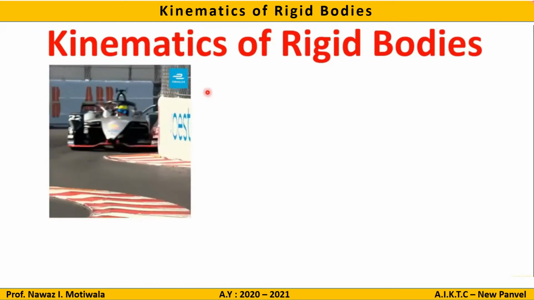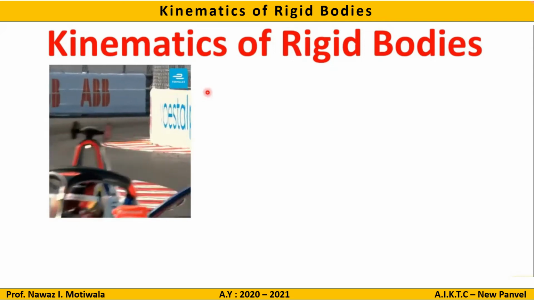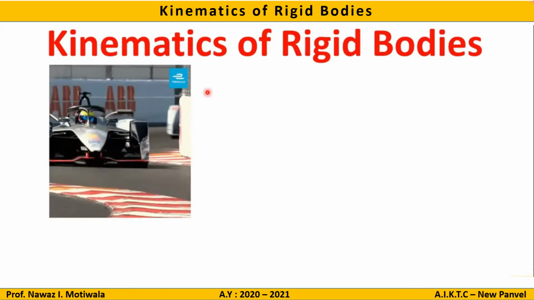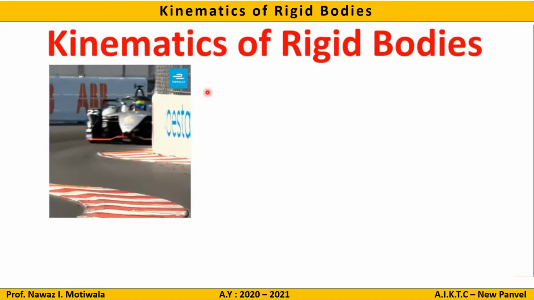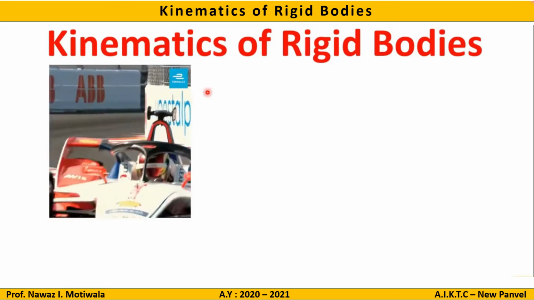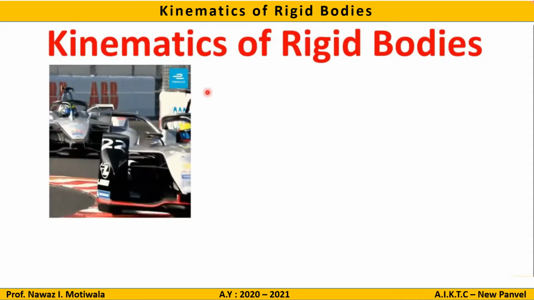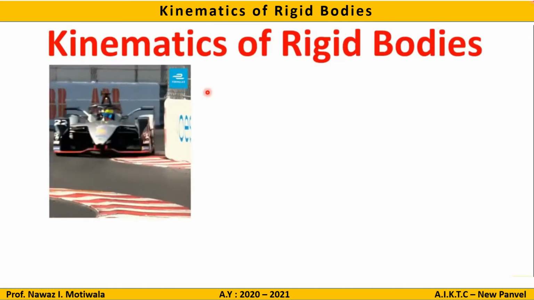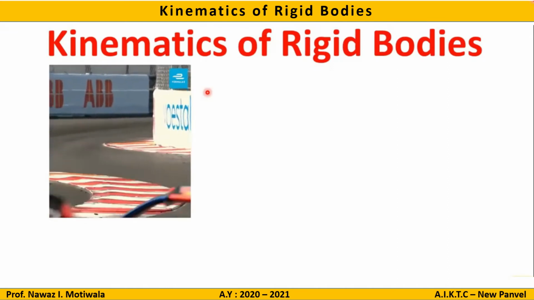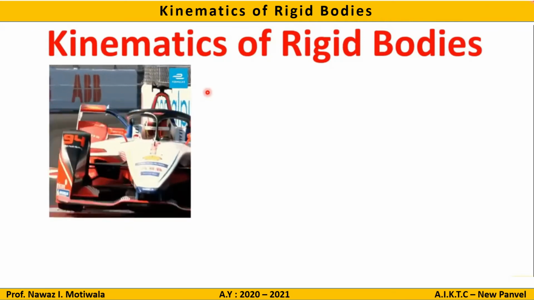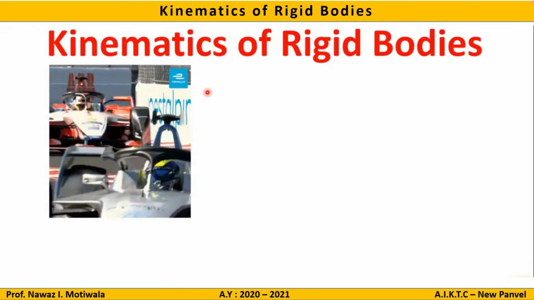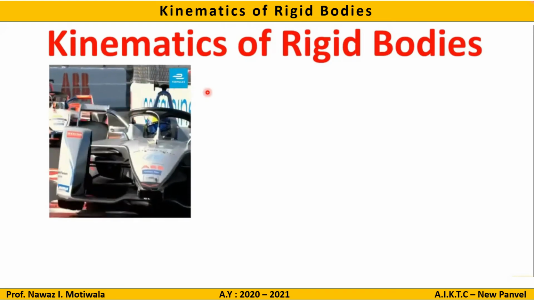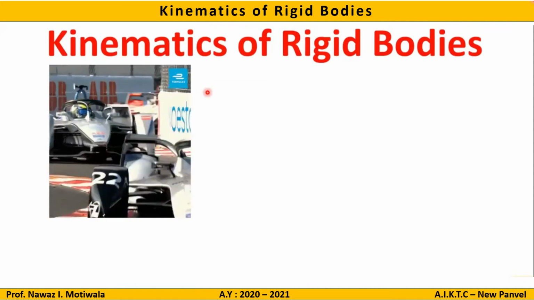Now in this particular case we are required to find out what is the velocity of the car, what is the acceleration of the car, or how much this car is displaced, or what is the displacement of this car after some particular time. So this all we find out without considering the forces acting on the body, hence this is known as kinematics. Here we are not interested in finding out the forces responsible for the motion. Instead, we are interested in its velocity, acceleration, displacement, etc. Hope you have got it.